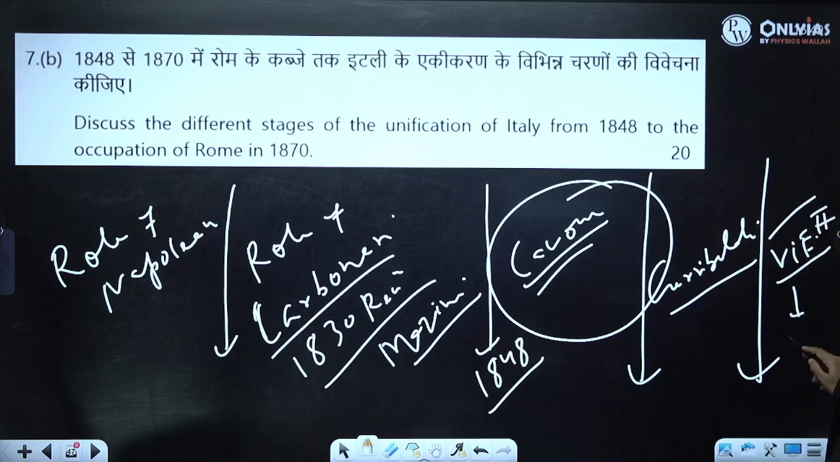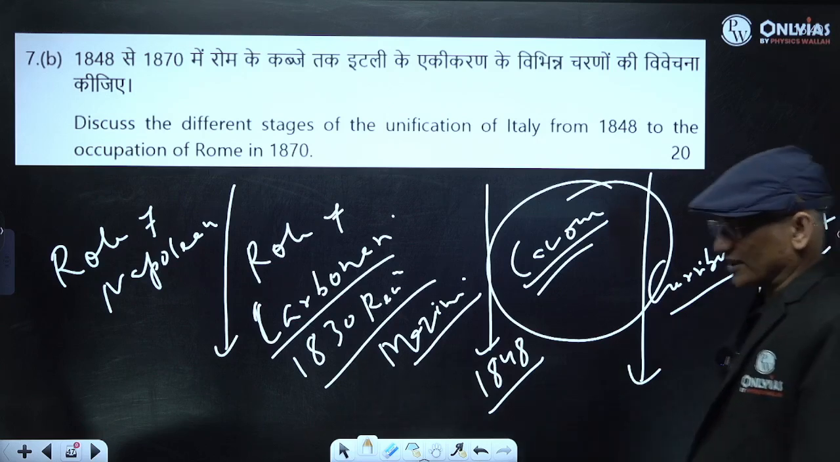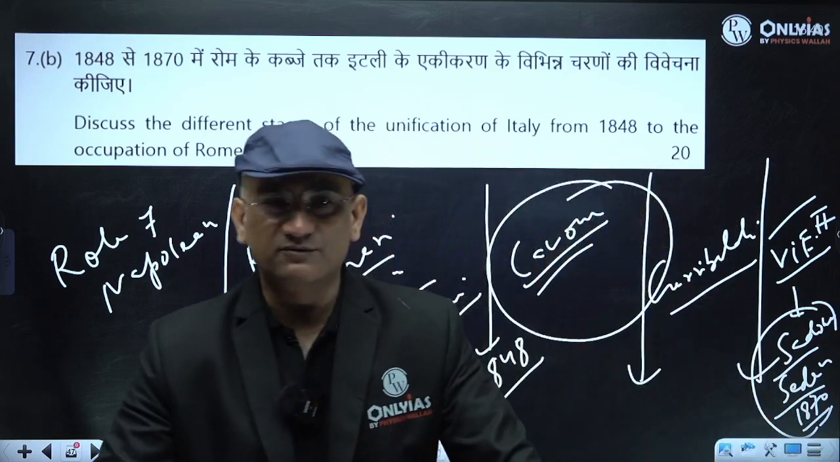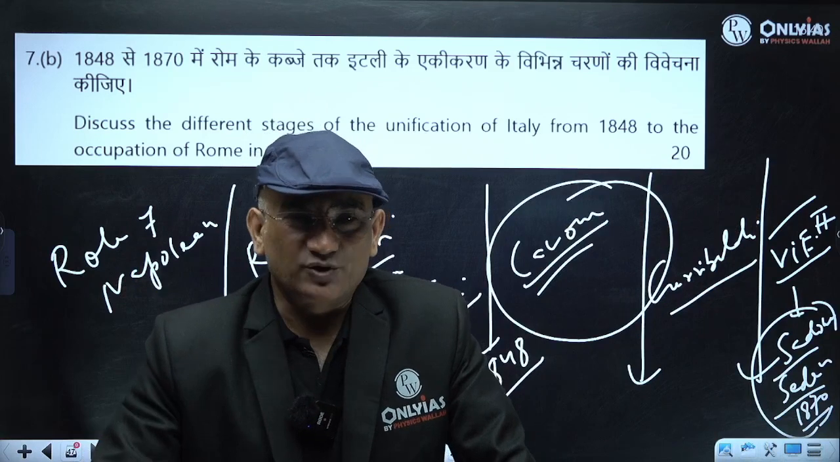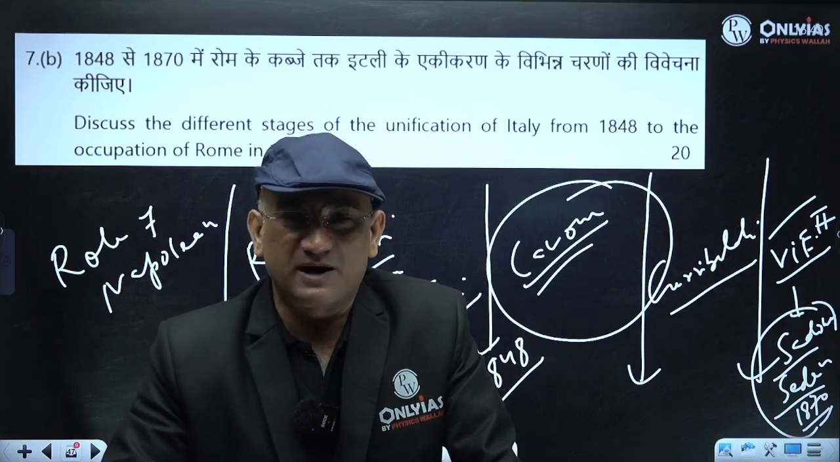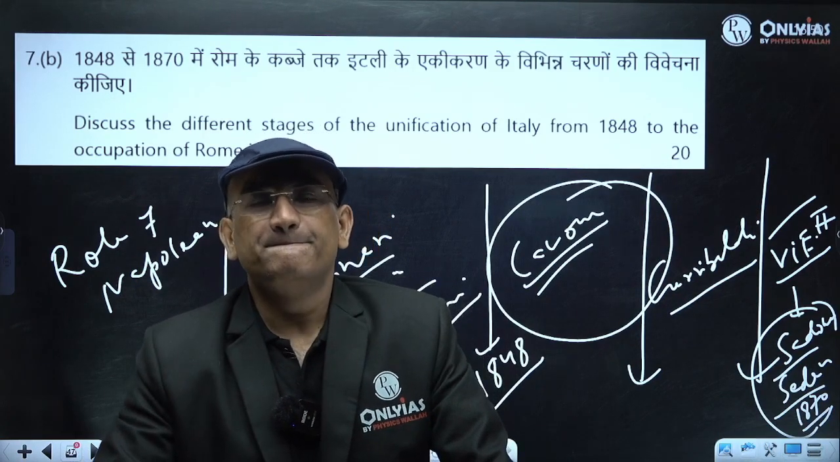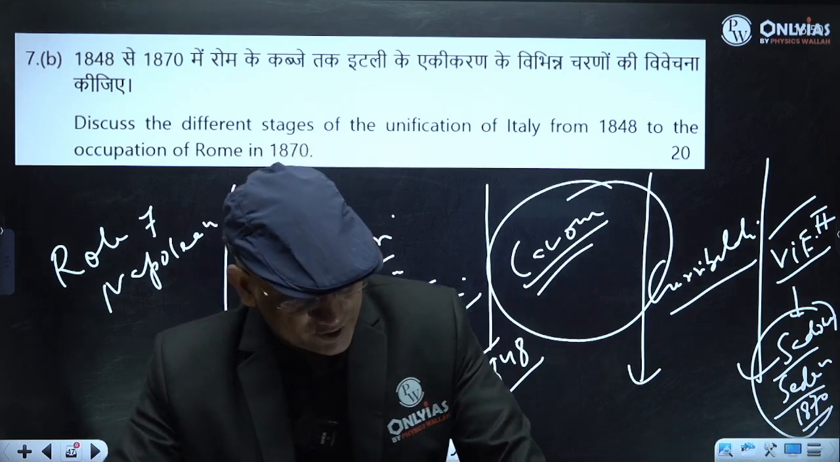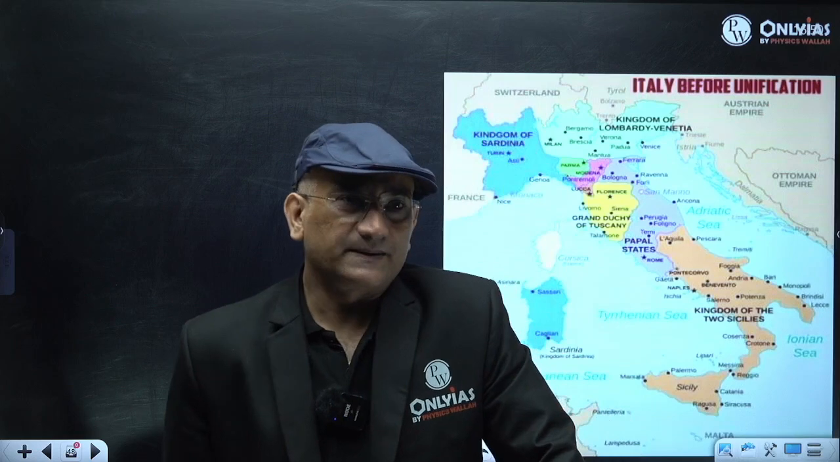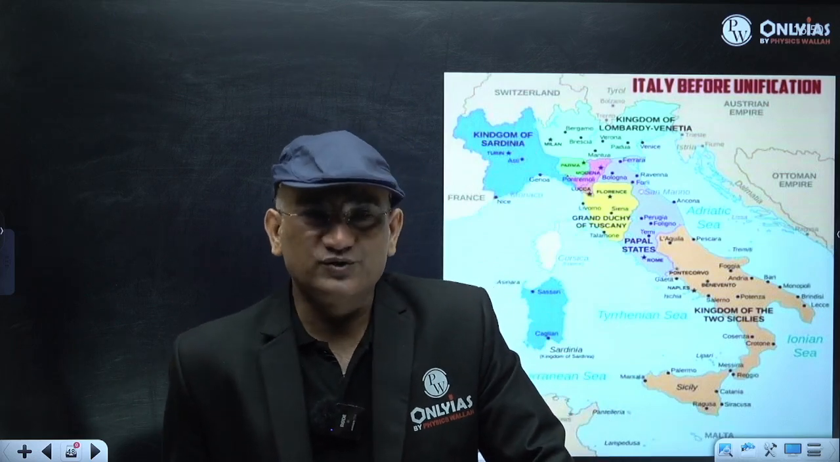Then the role of Sadowa and the role of Sedan. Finally in 1870, through these two wars, Sadowa and Sedan, Italy was unified. So different historians talked about different stages of Italian unification. You can use a map also in this question.